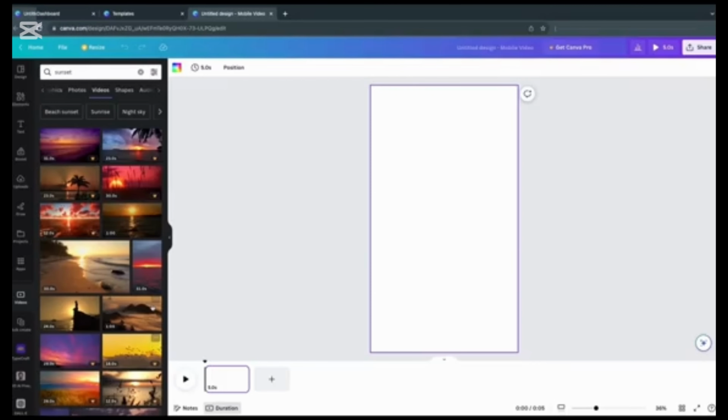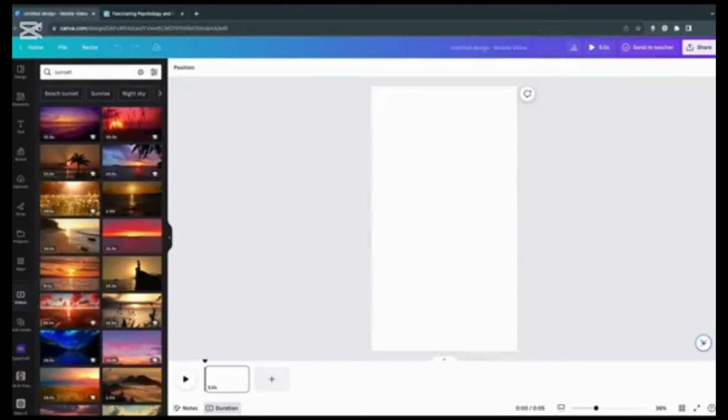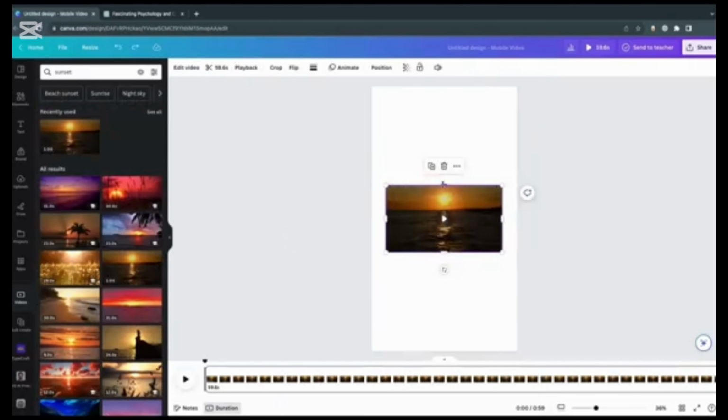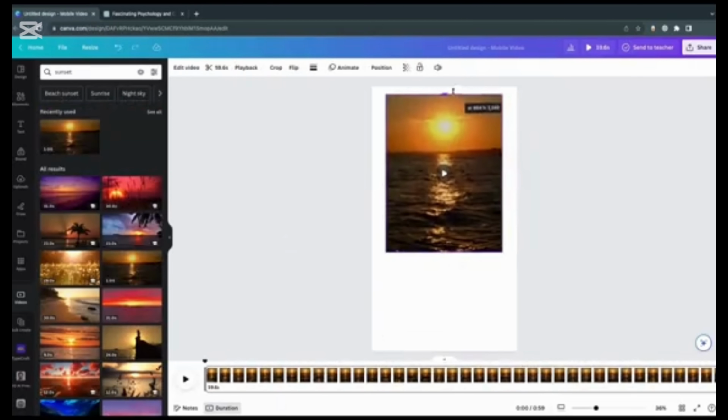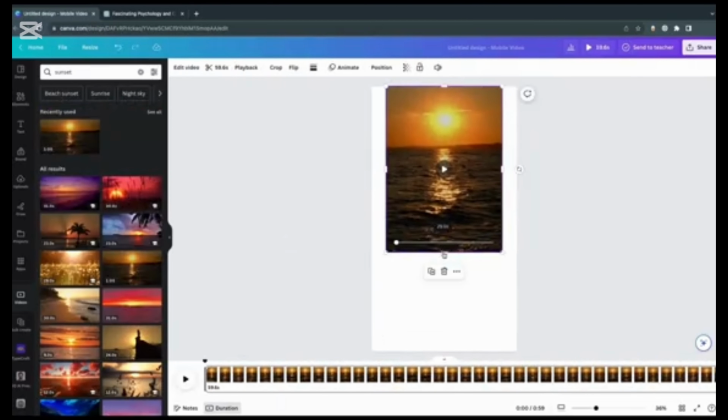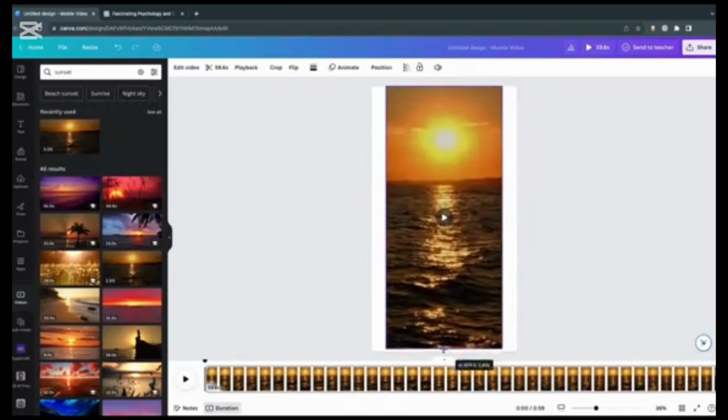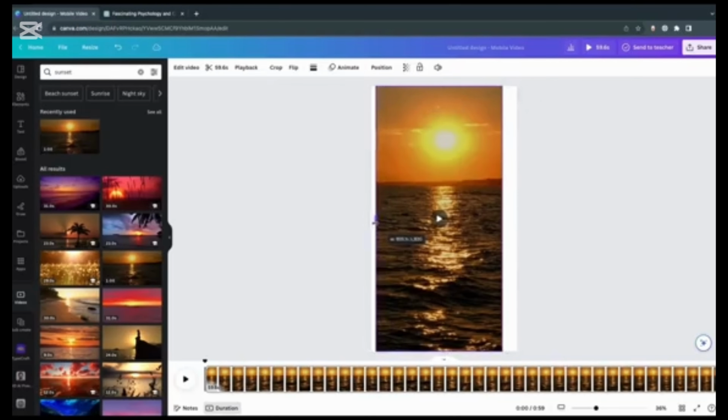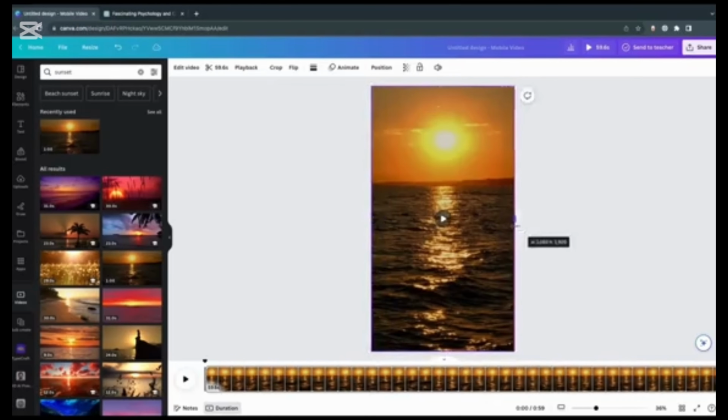They might not look as good, but it doesn't matter too much for this video. Anyways, always choose a video that works well as an ambient background and won't distract viewers from the text. To use a video, simply click on it and expand it to the edge of your editing window, making it the background for your project. This is what we want to achieve. Release the mouse cursor to apply it as a background video.